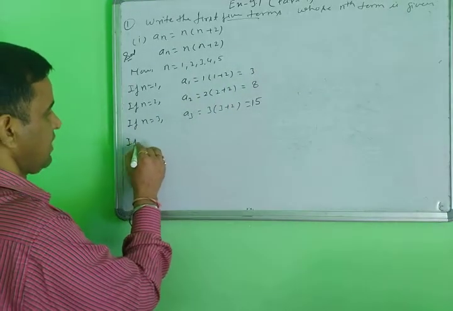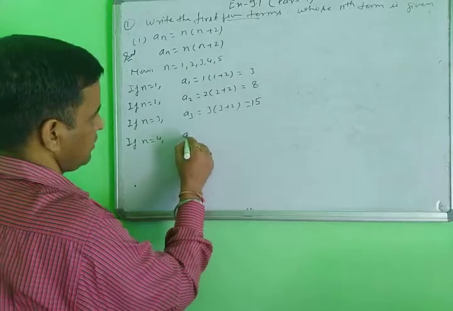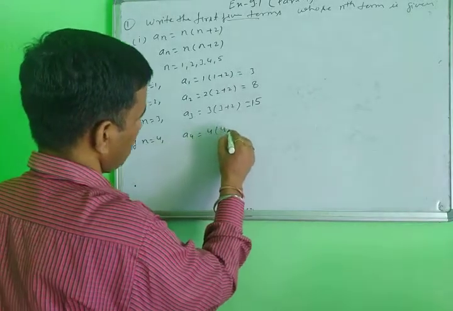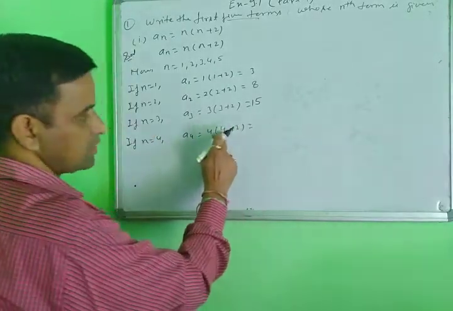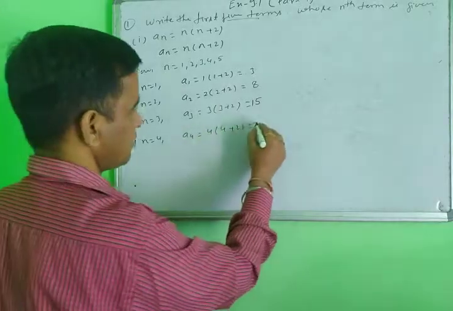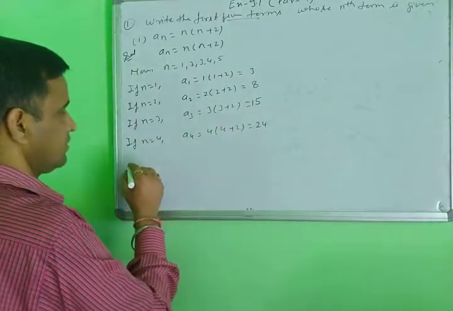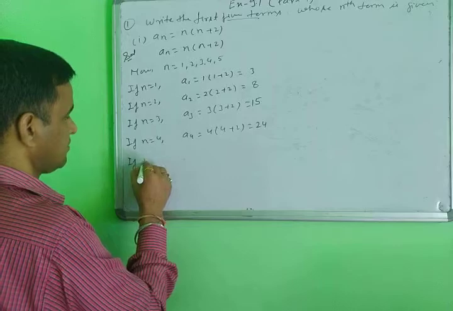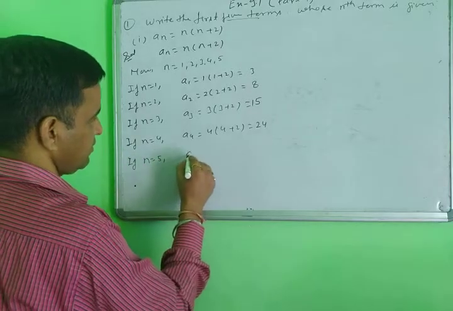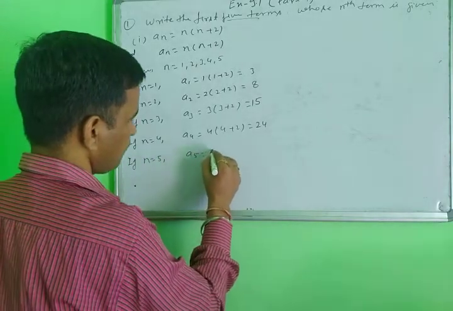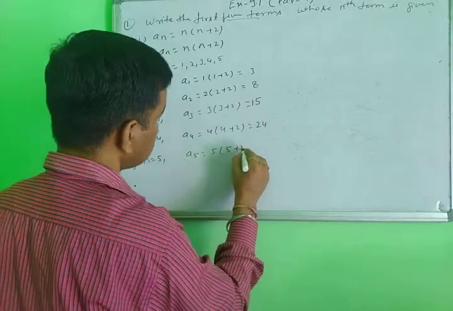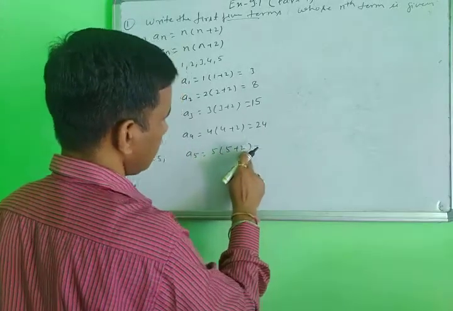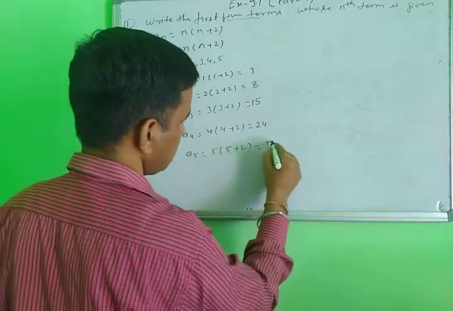Next, if n equals 4, a4 is 4 times (4 plus 2), 4 plus 2 is 6, and 6 times 4 is 24. And for the last term, a5 is 5 times (5 plus 2), 5 plus 2 is 7, and 7 times 5 is 35.